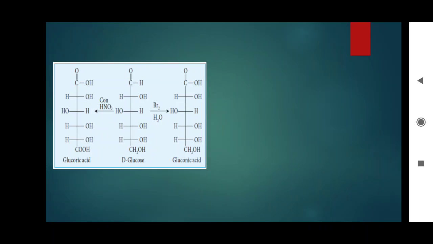The primary alcohol, CH2OH, the last carbon, also turns to COOH. So first and last carbon turn to acid group, that is called glucaric acid. From this we can find that the first carbon consists of aldehyde, and the last carbon consists of primary alcohol.